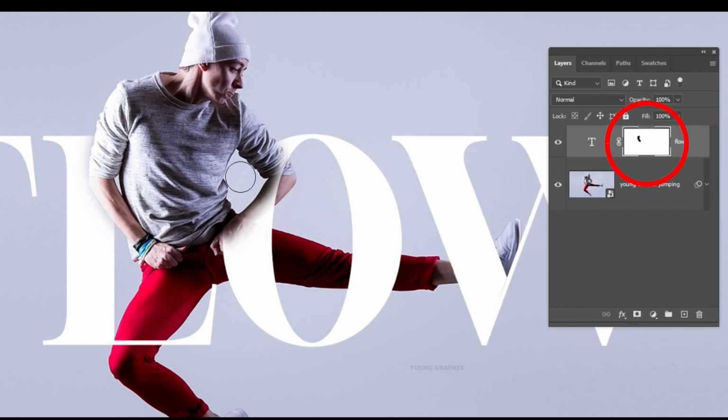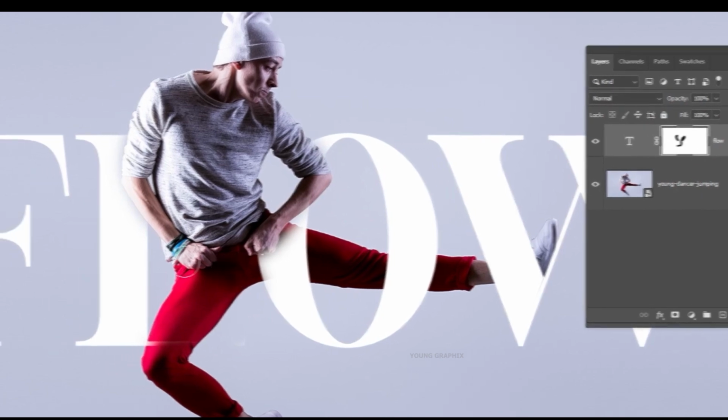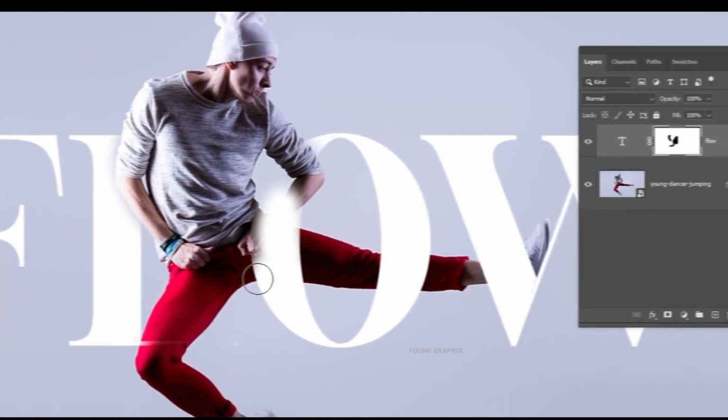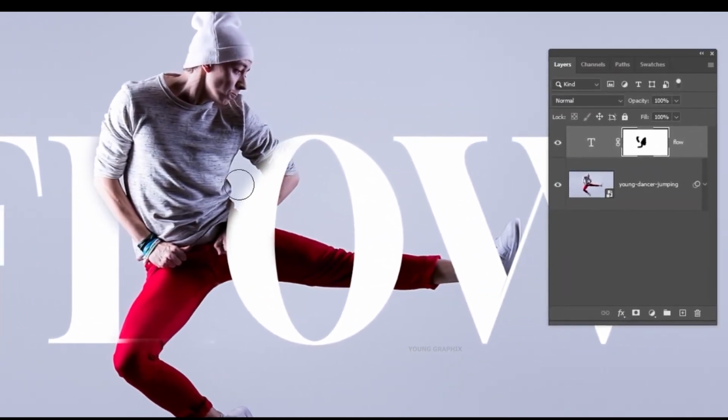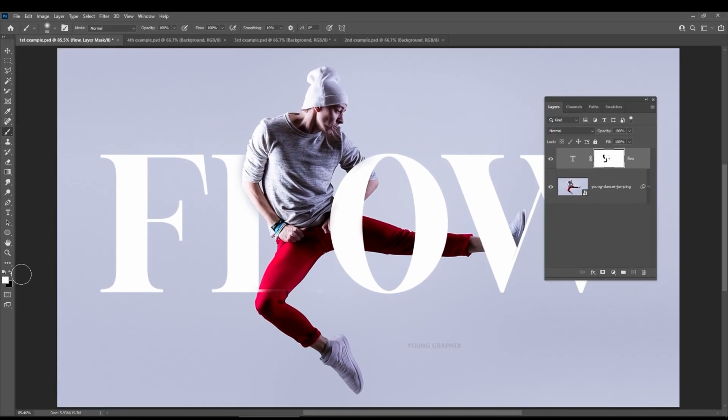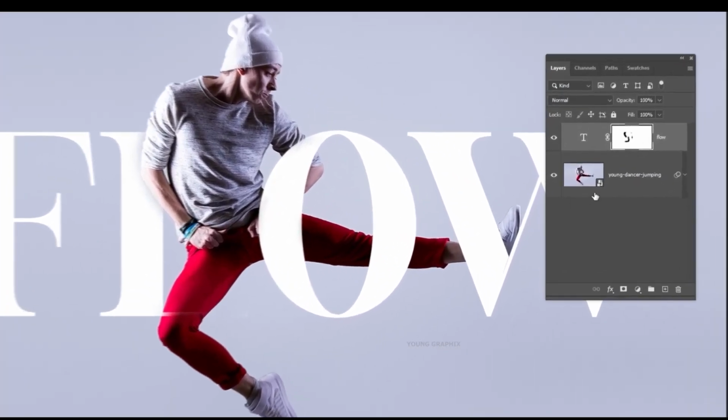Have a look, those areas hide what is happening inside the mask. The area that is black means that part of the layer is simply not showing. Black areas hide, while white areas show. However, if you paint that area back with white, have a look, it starts showing up again. This means it is not permanent, it's absolutely non-destructive, and that's a great thing.